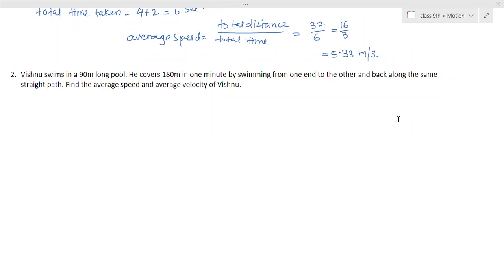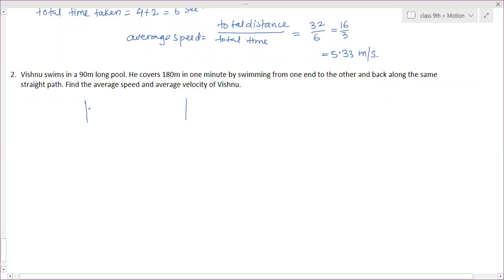He covers 180 meters in 1 minute, swimming from one end to another and back along. First read the full question.